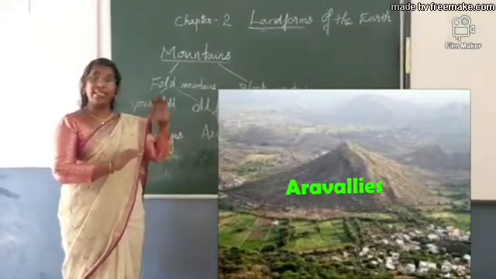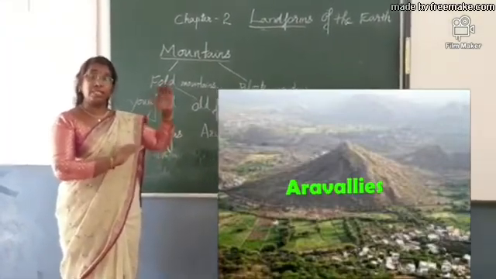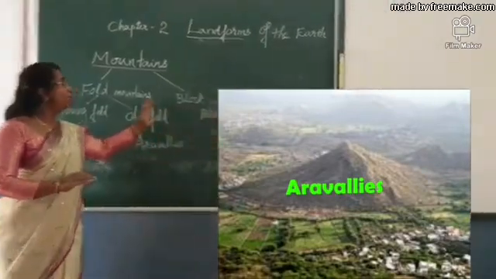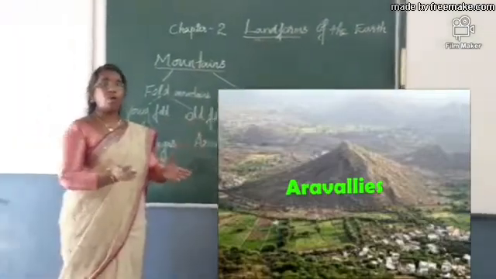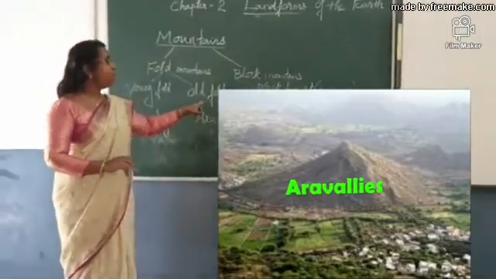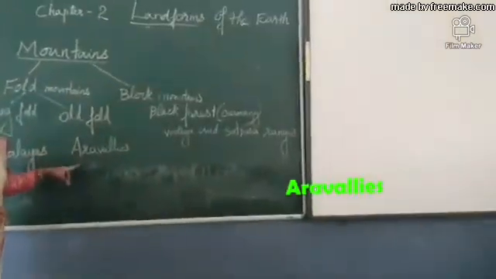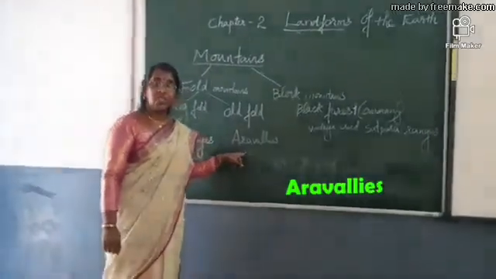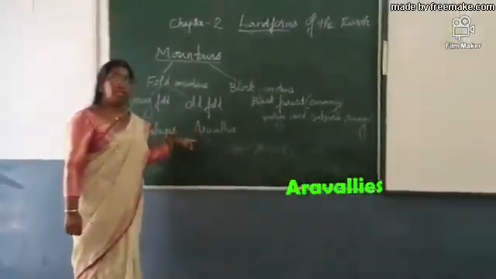Because they have such a height. So old fold mountains have a round top and are not snow-capped. An example of an old fold mountain in India is the Aravalli. You must have heard about the Aravalli mountains. This Aravalli mountain is the old fold mountain in India.